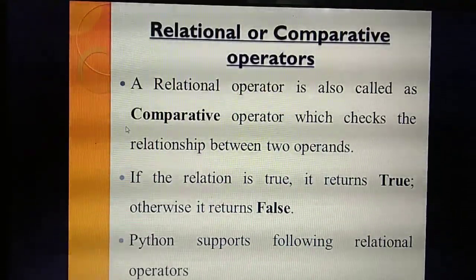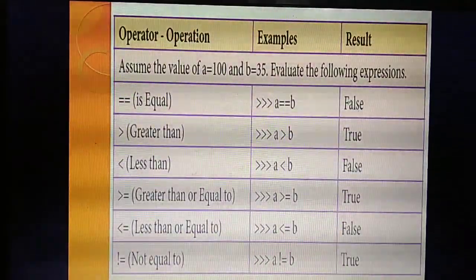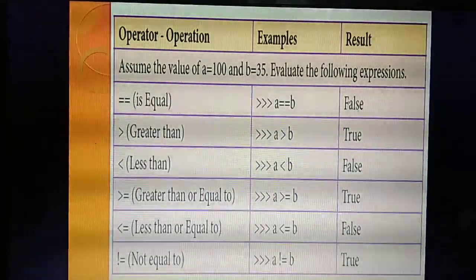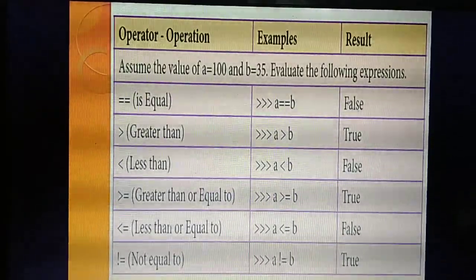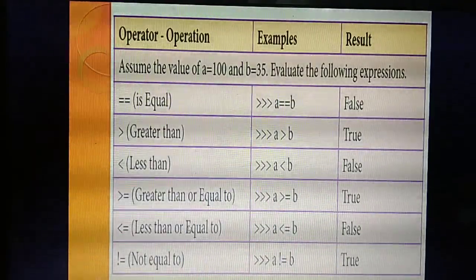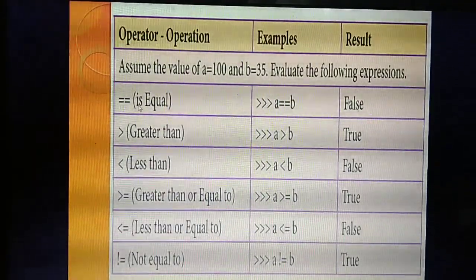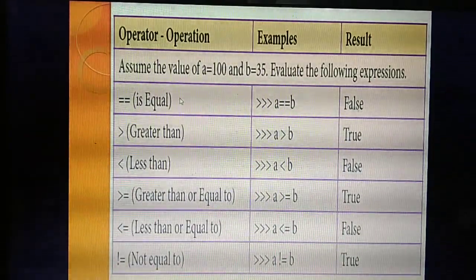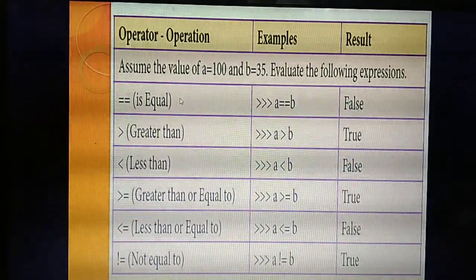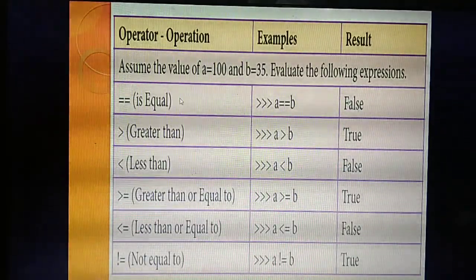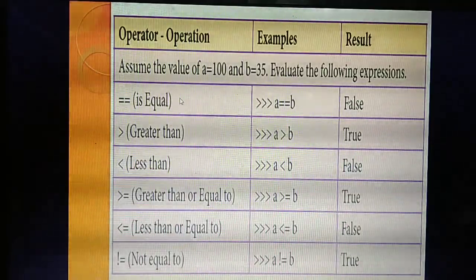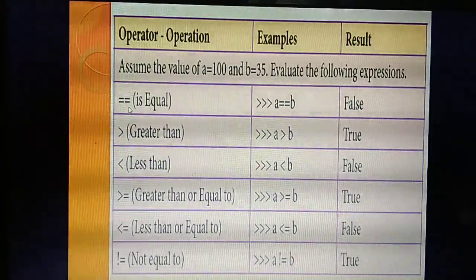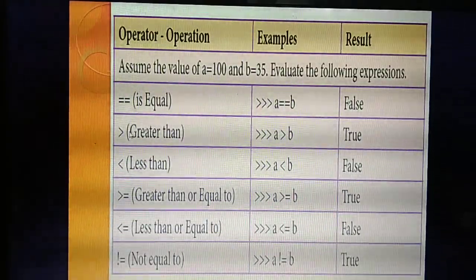So what are the relational operators in Python? This is the operator used to check relations. Double equal to. What's the name? Is equal. I am reading this because they will ask one word questions for this. Don't skip any tabular column. Each and every tabular column is very, very important for this question. What's the name of this double equal to? Is equal.